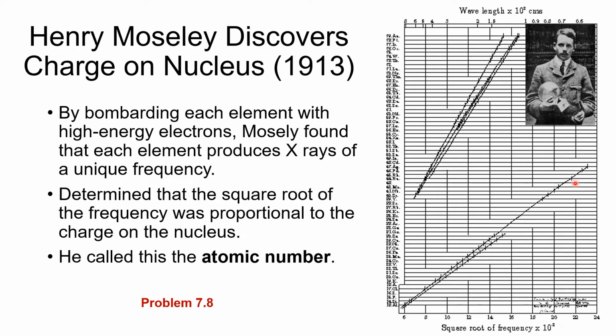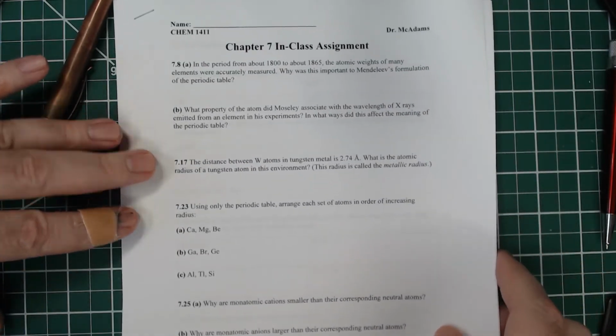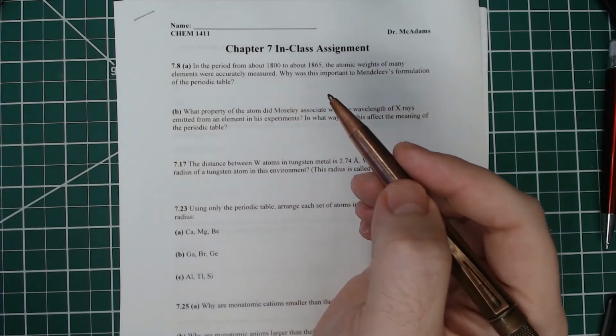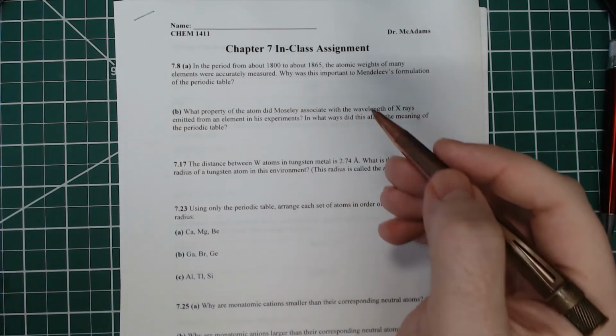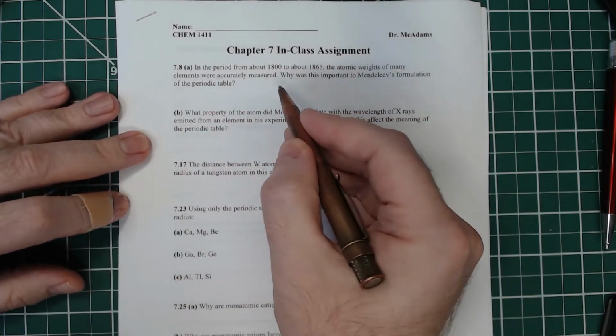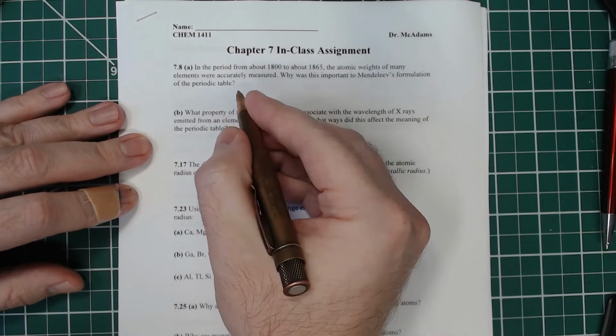So we want to look at our in-class assignment number 8 here. And these are both easy questions. In the period from about 1800 to 1865, the atomic weights of many elements were accurately measured. Why was this important to Mendeleev's formulation of the periodic table?